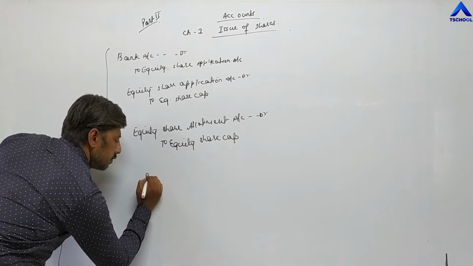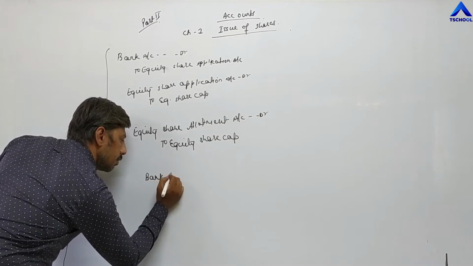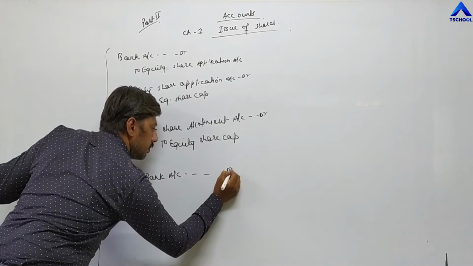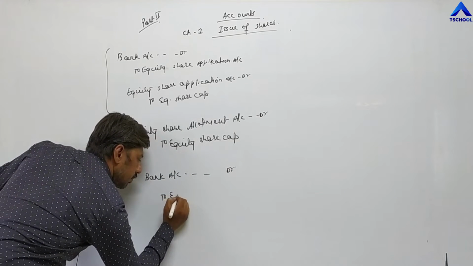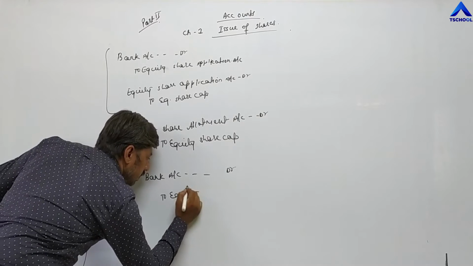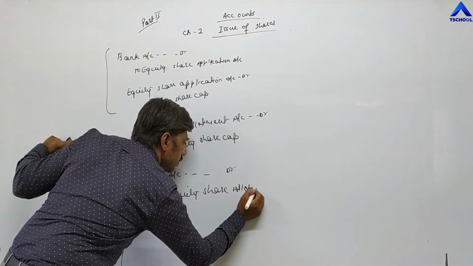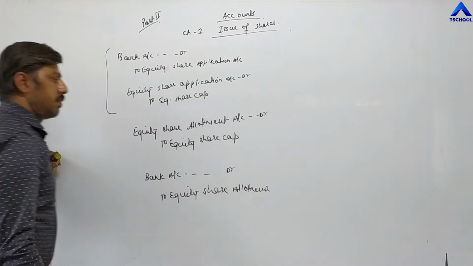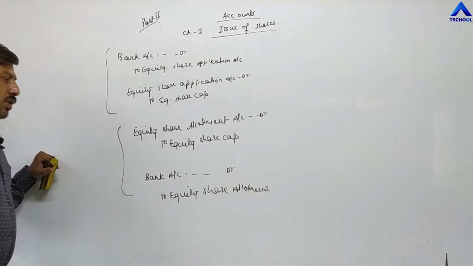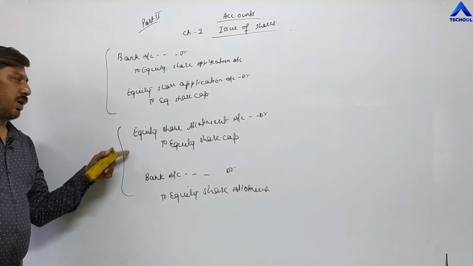Next entry: bank account debit to equity share allotment. For each installment we have to pass two entries.